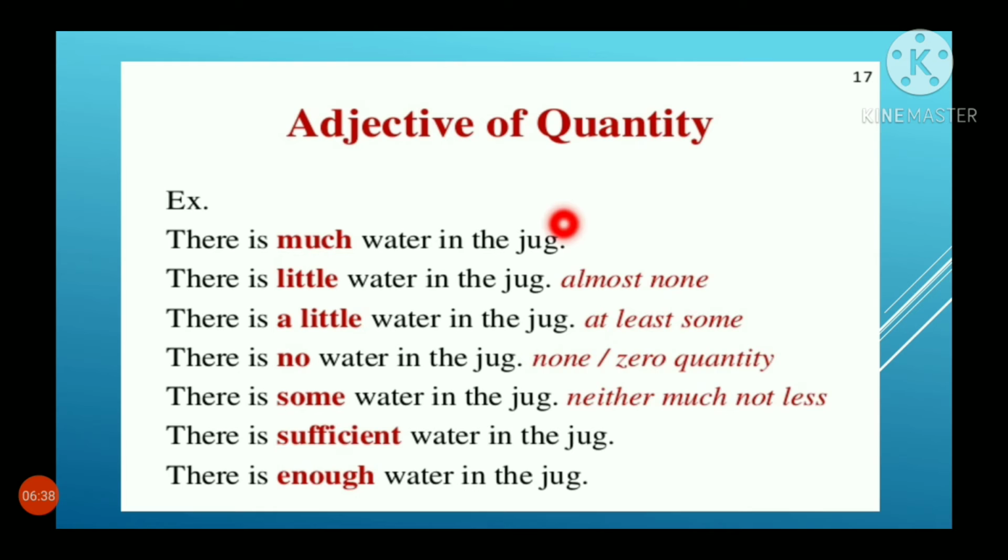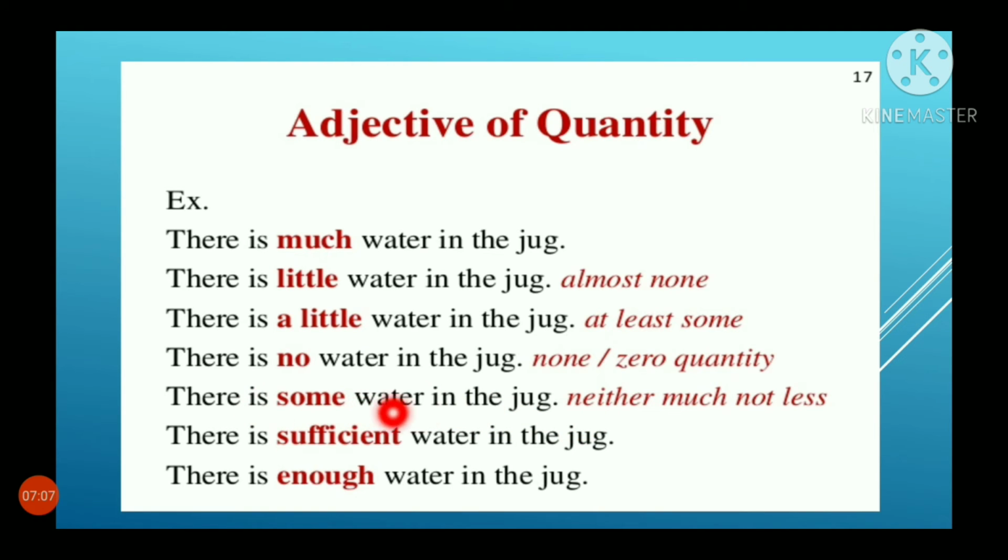Some more examples of adjective of quantity. There is much water in the jug. There is little water in the jug. Almost none, very little water is there. There is a little water in the jug. There is no water in the jug. There is some water in the jug.